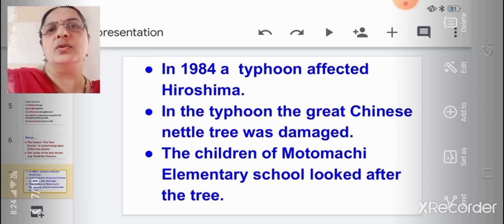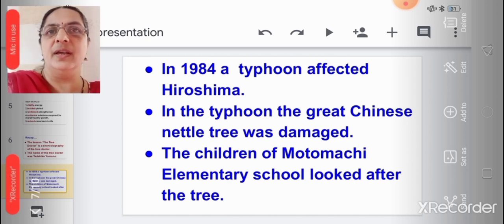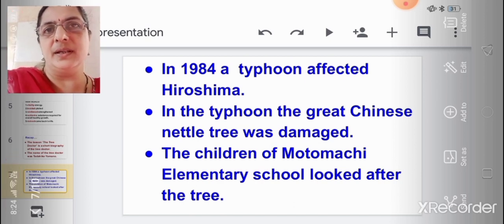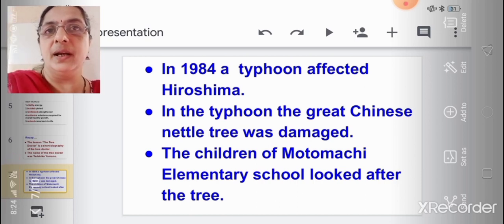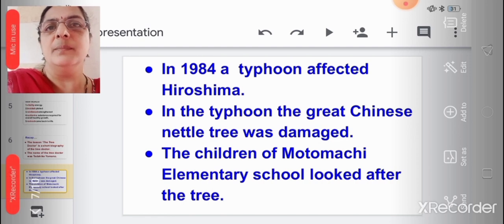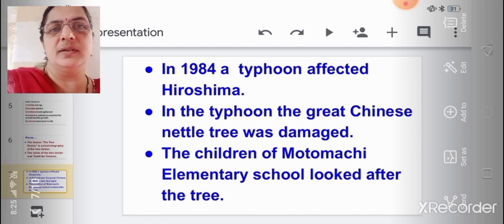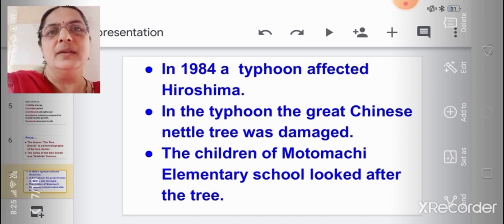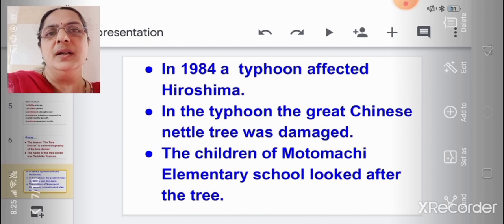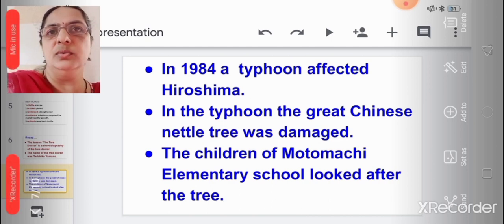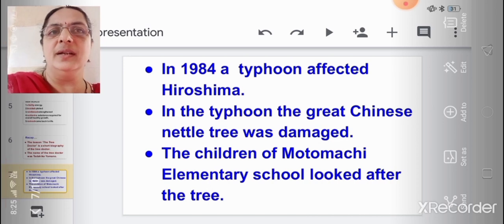Already I told you, Hiroshima was the place where the first bomb attack had taken place. When there was a bomb attack, almost 80,000 people died, and 90% of that place was demolished, isn't it? In that atomic bomb blast also, there was a big huge tree which was called the Great Chinese Nettle Tree. It was damaged, but it survived. It had burnt black, but children of Motamachi Elementary School looked after the tree and it survived.